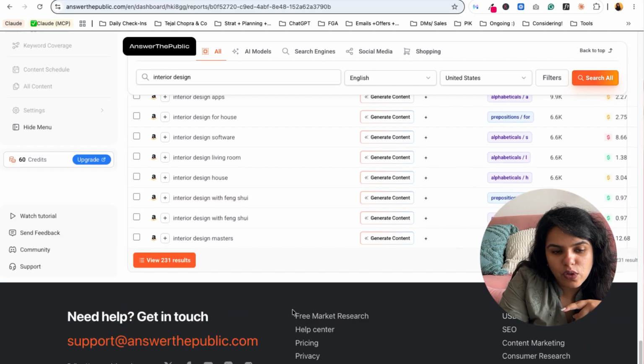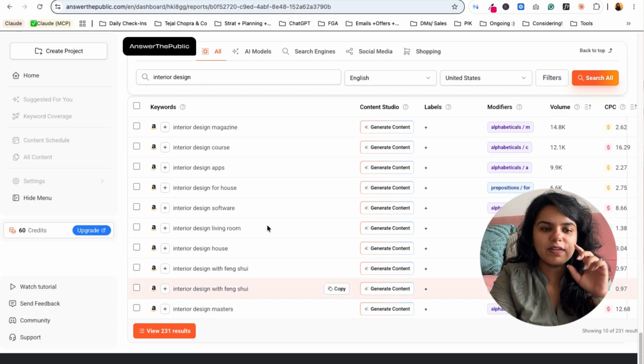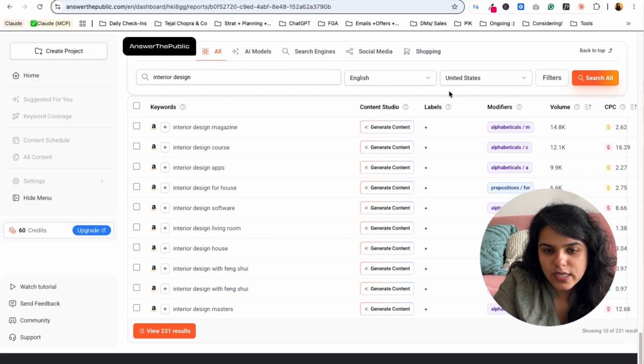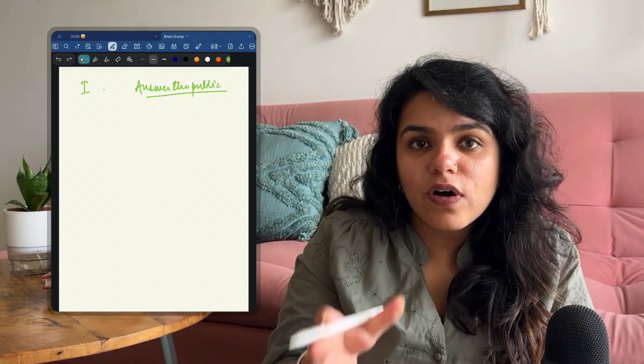Likewise, you can do it for different topics, or if you want to go deeper into one topic itself, you can search for more keywords around the same. Similarly, you can use Ubersuggest, or you can use tools like alsoask.com. Now, this was the first way of doing it.